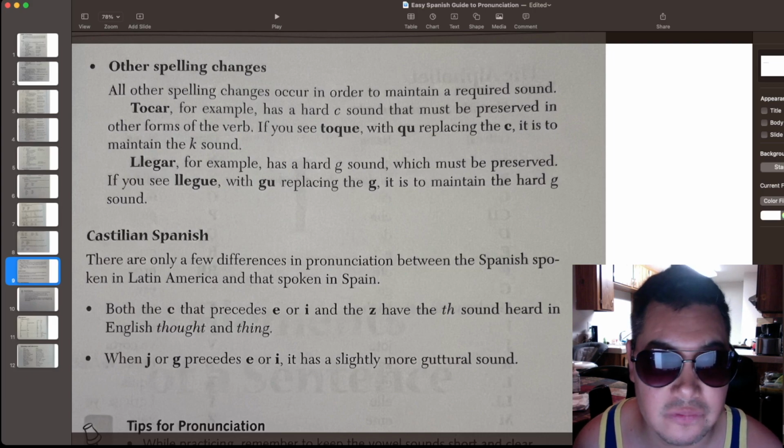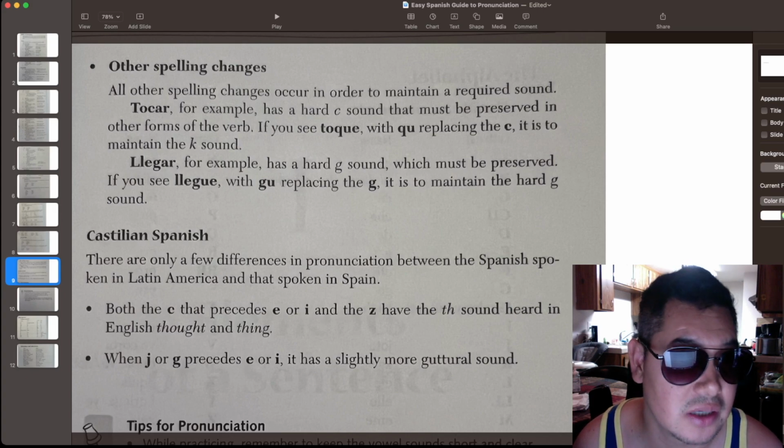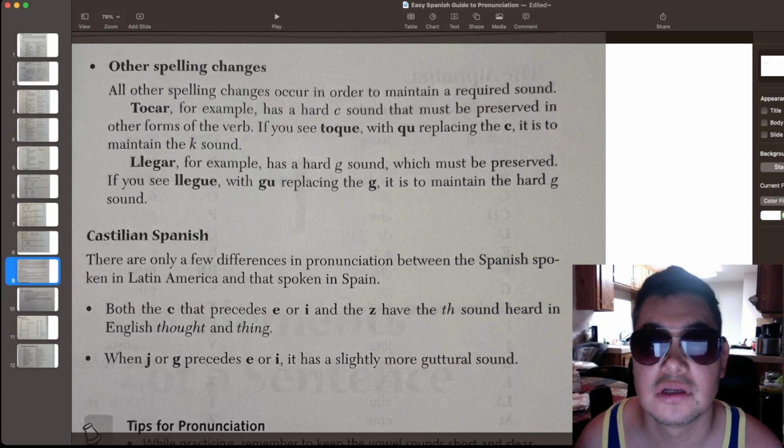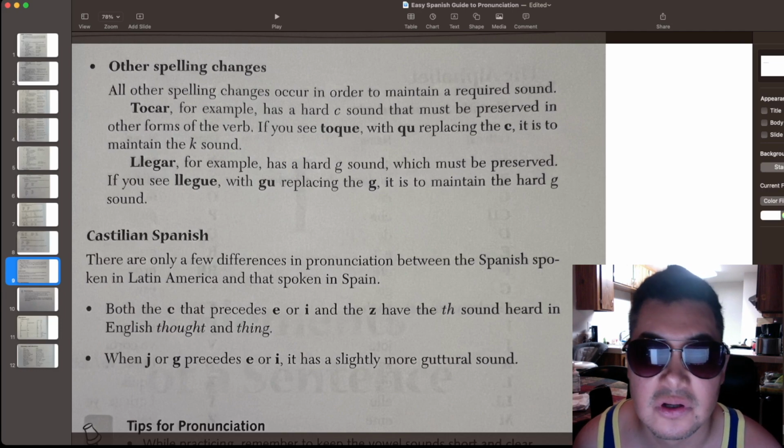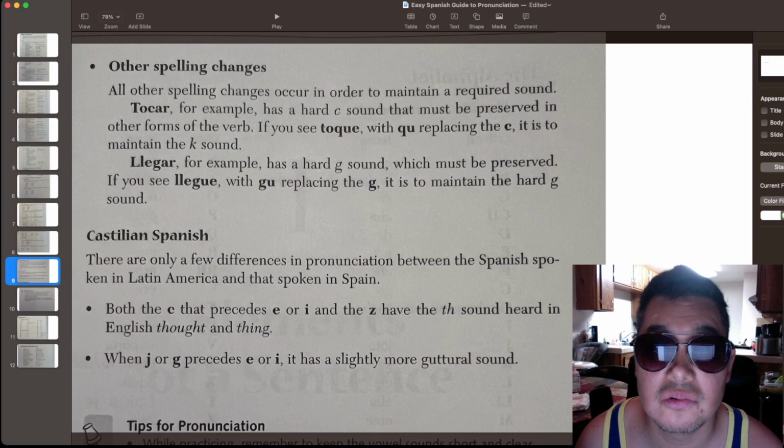And the same is true over here. Tocar, if we just leave it like a C and an E, it will be toce. That's how you would pronounce it. But because we want to preserve that K sound, we change it to Q-U-E. And that's how we preserve the K sound.